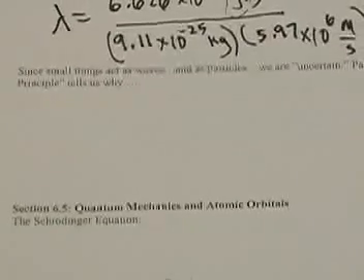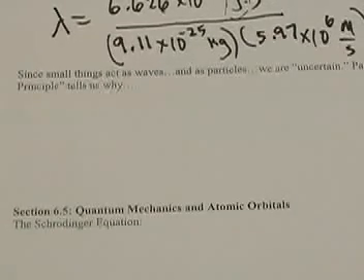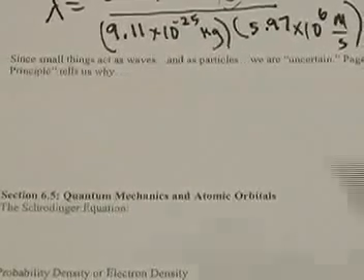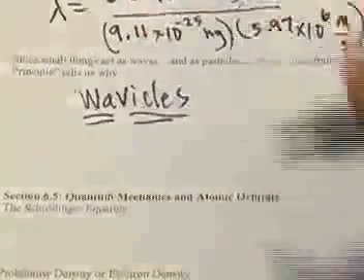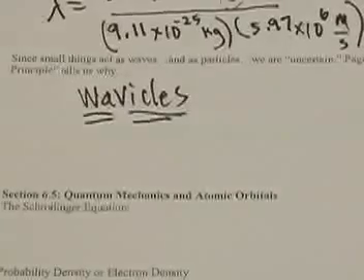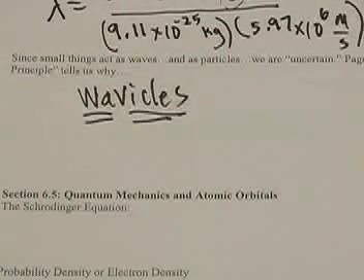Since small things act as waves and as particles, we're uncertain as to where these wavicles are. I like to call them wavicles because they act not only as a particle, but they also act as a wave. And the new mathematics that had to be developed to deal with this was created by some of the giants in the early 1900s. People like Einstein, like Max Planck, like a gentleman named Erwin Schrödinger that we're going to talk about in a little bit, and a guy named Werner Heisenberg.